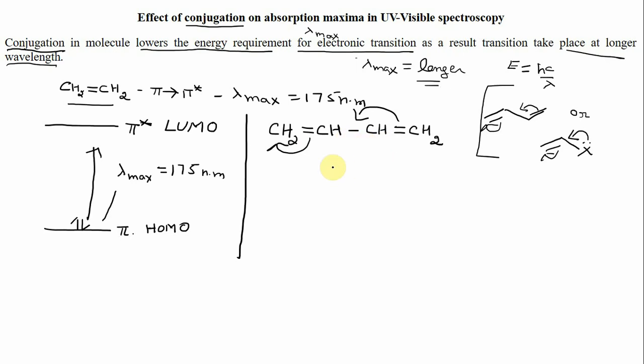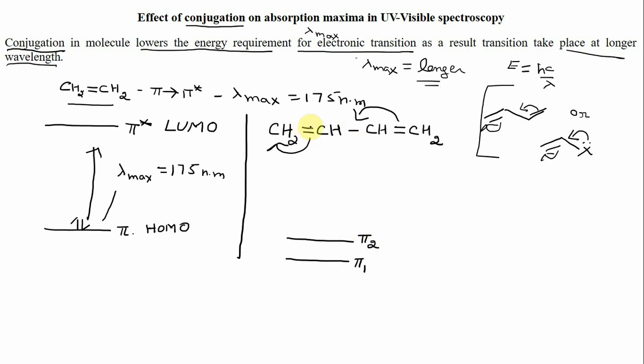Now in this conjugated system there is overlapping between these two pi bonds. That means these two pi bonds can interact with each other, or intermix with each other. Since there are two pi bonds and a total of 4 electrons, there will be two molecular orbitals. So one will be the pi 1 bonding molecular orbital, and the other the pi 2 bonding molecular orbital.